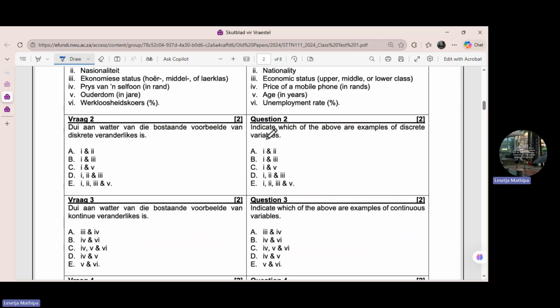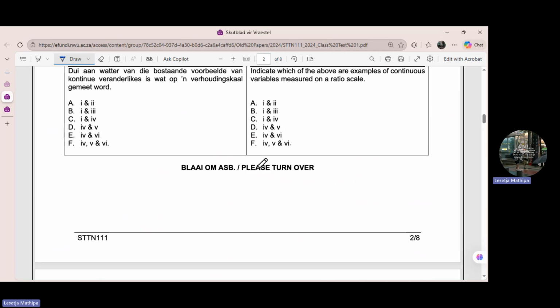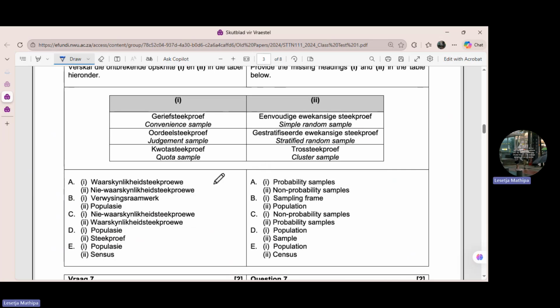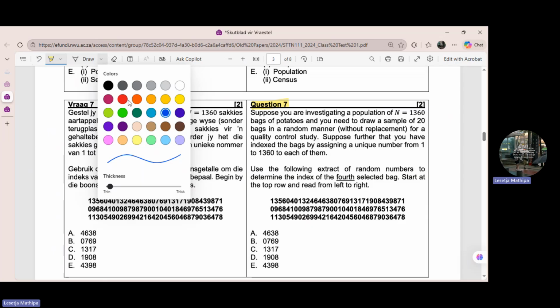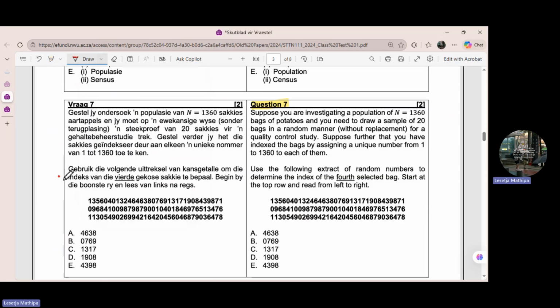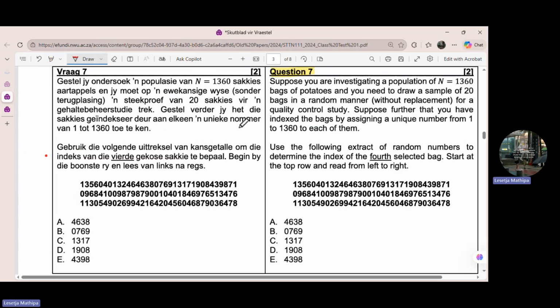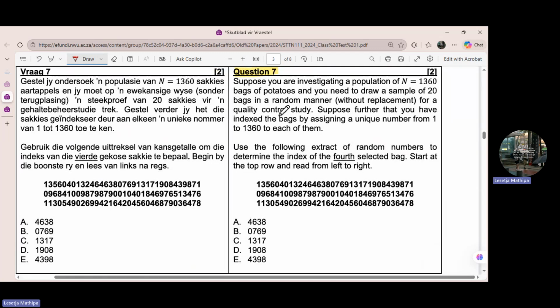2024, chapter 2. I will only focus on the calculations because I realized that most students don't have a problem with the theory questions. They have a problem with the calculations. Let's see. This one is also chapter 2. So I'll focus on question 7. Okay, let's look at this one.